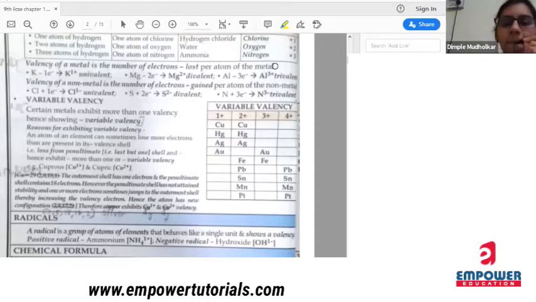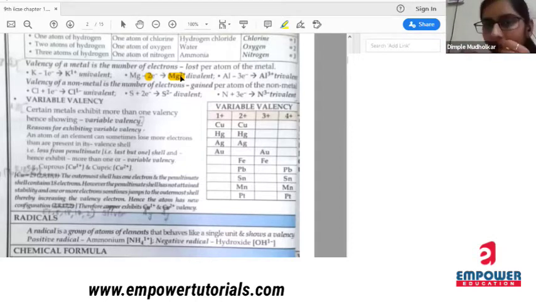Next is magnesium. Now magnesium can lose 2 electrons. So it is Mg2 plus. It is divalent. Since it can lose 2 electrons, it is divalent in nature. Okay. Aluminium. It can lose 3 electrons.